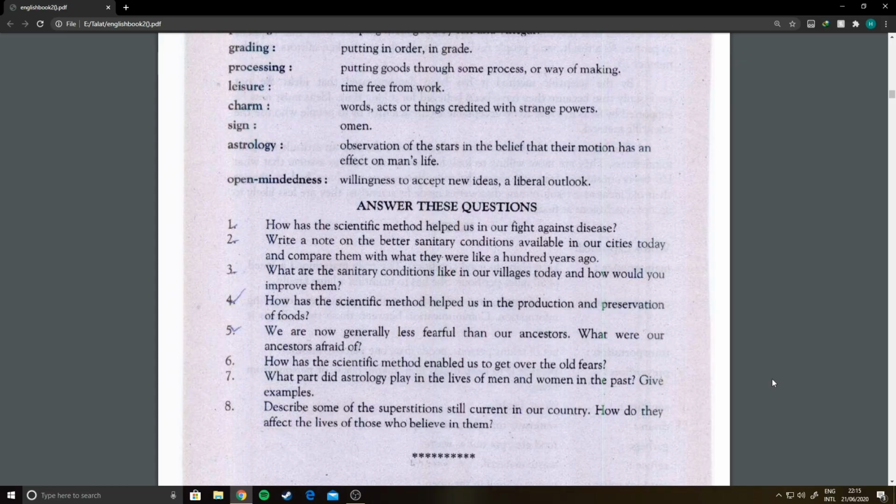So these were some important questions that may be asked about this chapter. Dear students, you should prepare these questions in your notebooks and then learn them by heart.